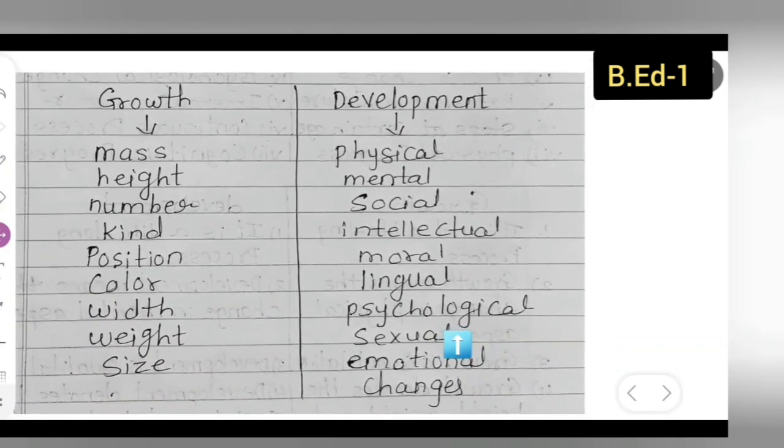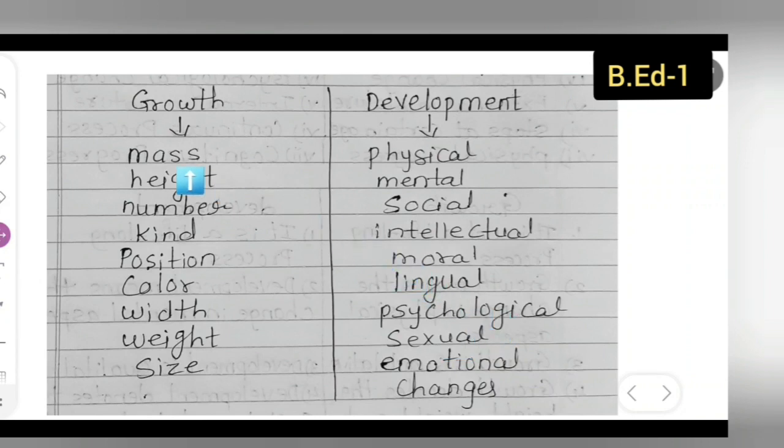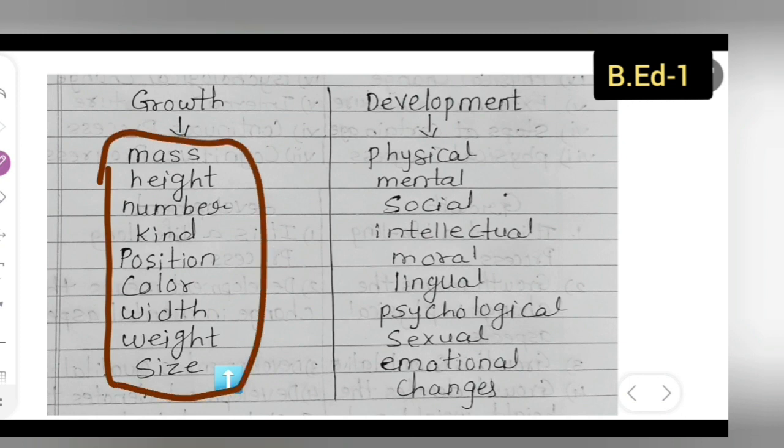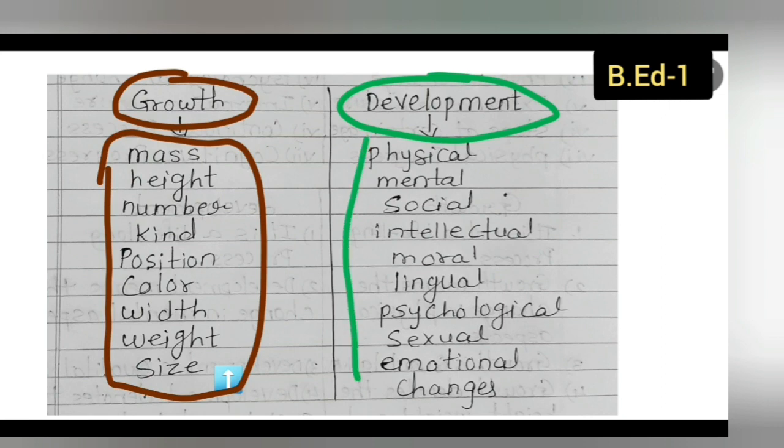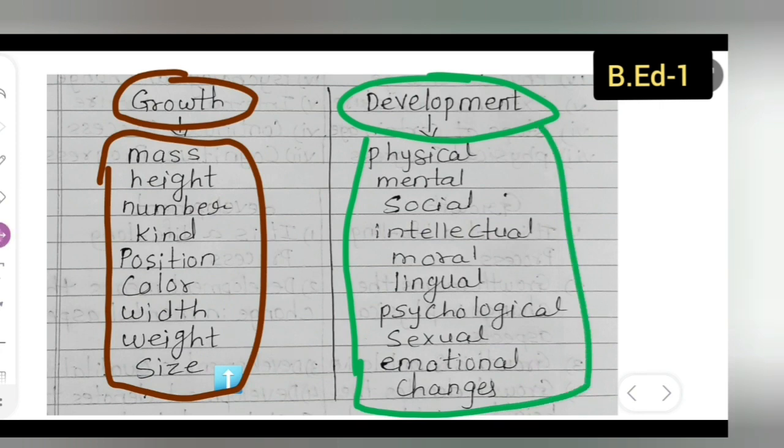So I hope you can see this clearly. This is for your better understanding, I'm giving you like this. Growth is mass, height, number, kind, position, color, width, weight, size. These are the things which come under growth. Now under development, what are the things you all are going to get? Physical, mental, social, intellectual, moral, lingual, psychological, sexual, emotional changes.